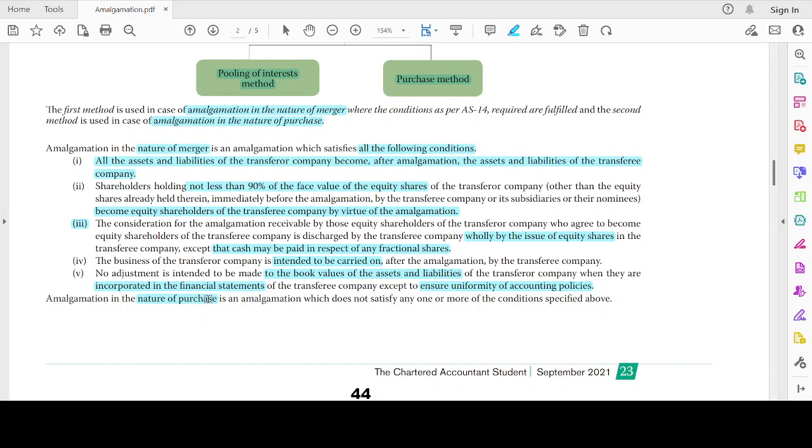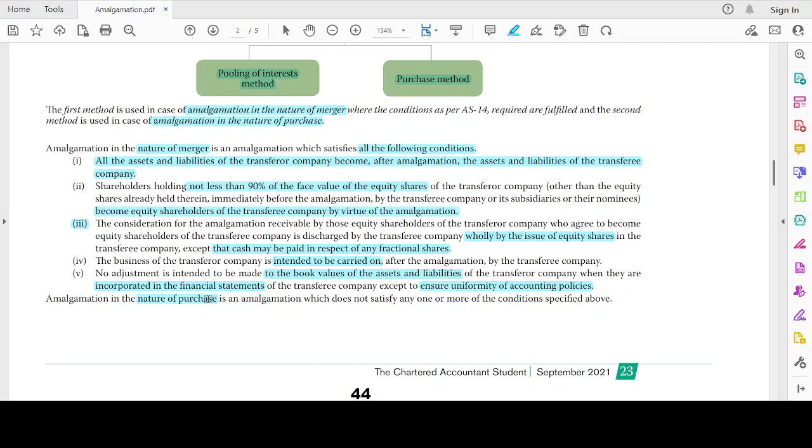The business of the transferor company is intended to be carried on after the amalgamation by the transferee company. No adjustment is intended to be made to the book value of the assets and liabilities of the transferor company when they are incorporated in the financial statements of the transferee company, except to ensure uniformity of accounting policies. So all the assets and liabilities should be there.